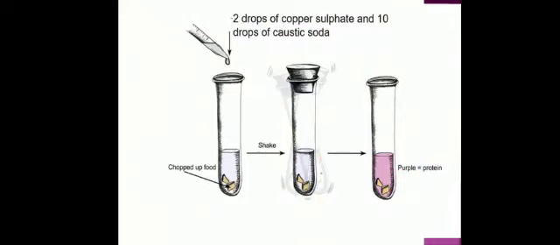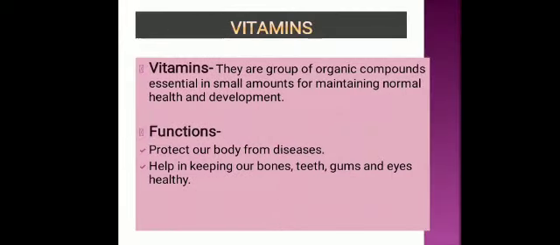Okay, if a particular color is the indicator for a test, it means if that food gives that particular color, that nutrient is present. Okay, you can do this test on milk also, to see whether milk contains protein or not. For fat you can do the test on butter, groundnuts also, it also shows the greasy appearance. Okay, now next is vitamins.